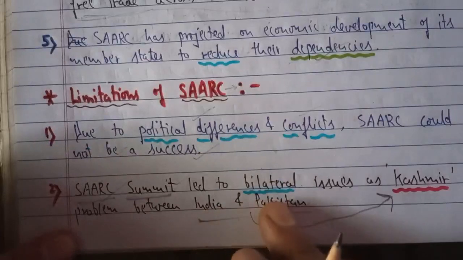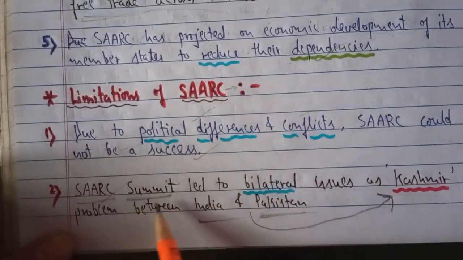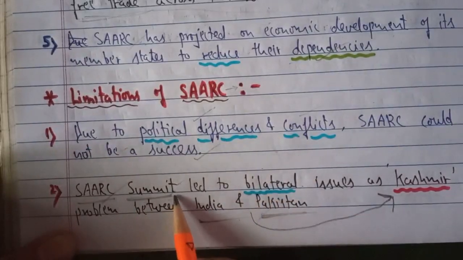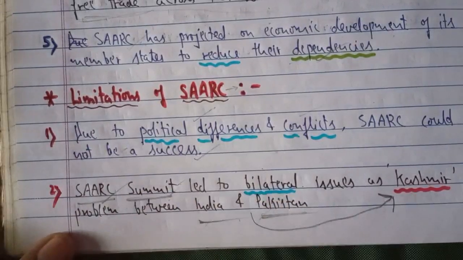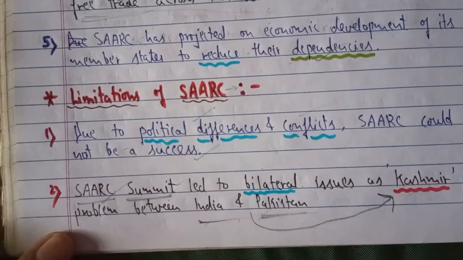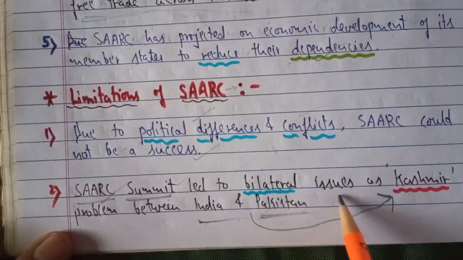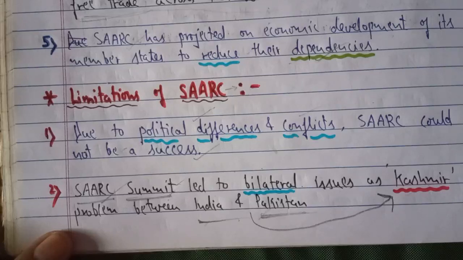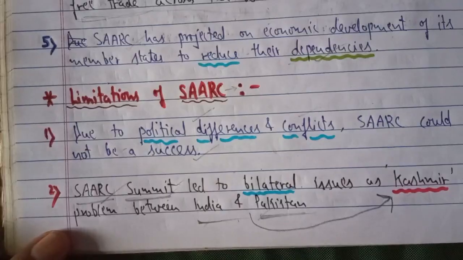SAARC summits have led to bilateral issues. Whenever there is a SAARC summit, instead of discussing how we should build mutual understanding and cooperation on matters of trade, bilateral issues like the Kashmir issue are always raised. So there will always be problems and discussions regarding the conflict of Kashmir between India and Pakistan. These are the drawbacks or limitations which are stopping SAARC from reaching a successful point.